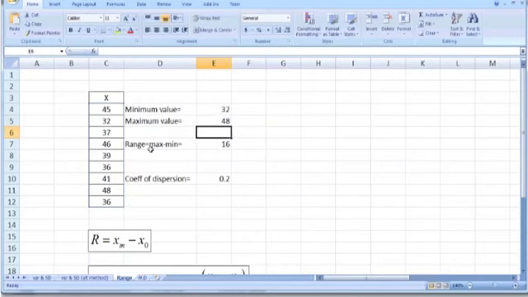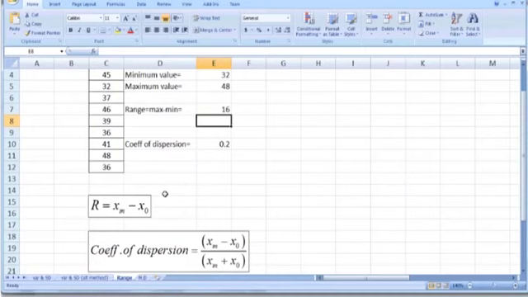So in order to calculate range, it is the difference of max and min value. So max minus min, 48 minus 32. So we get E5 minus E4, which is 16. So 16 is the range.